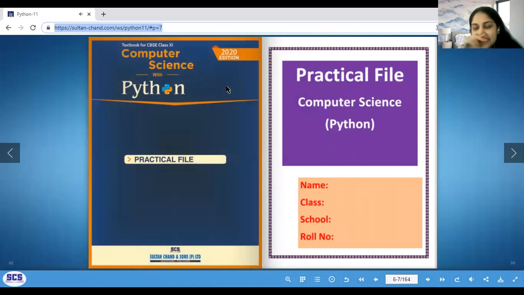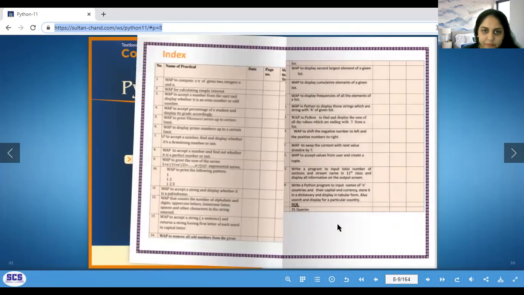So this is the practical journal that I want you all to do. In the practical journal, you will write practical file on the top, then you will write computer science, that is the name of the subject, and then write Python because this is the language. Under it, sorry, don't write 11 standard over here, we will write it under it. Name, class, school, roll number. So your full name, your class, your school's name, that is Gopi Birla Memorial School, and your roll number.